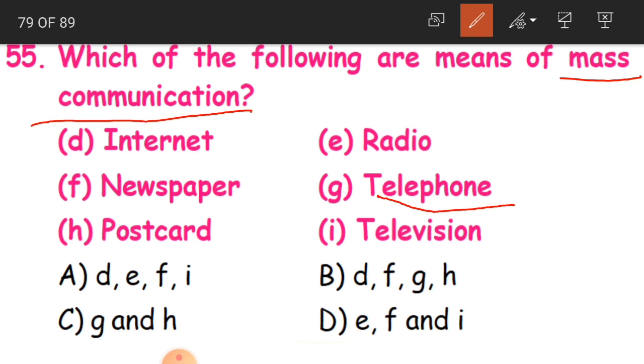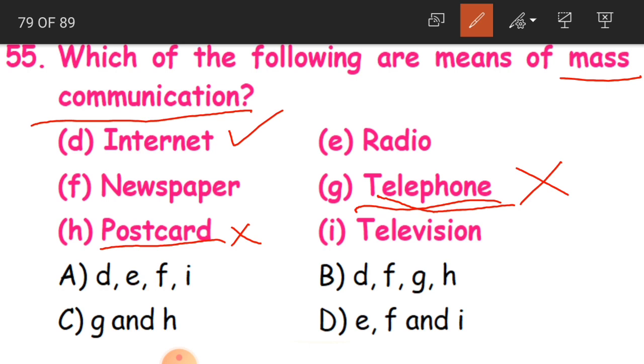So which of the following are means of mass communication? As I said, telephone is a wrong option. Why? Because if we talk, only one person is going to listen to it. And postcard also is a wrong option. Why? If you post a card to somebody, it is going to reach only that particular person, only a single person. So even postcard is also a wrong option.